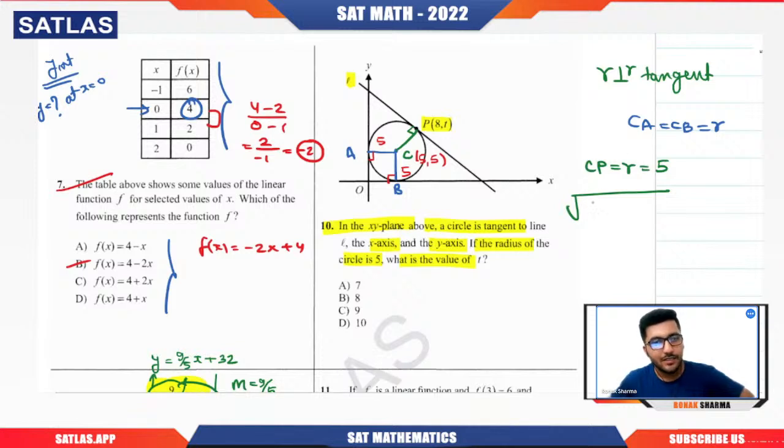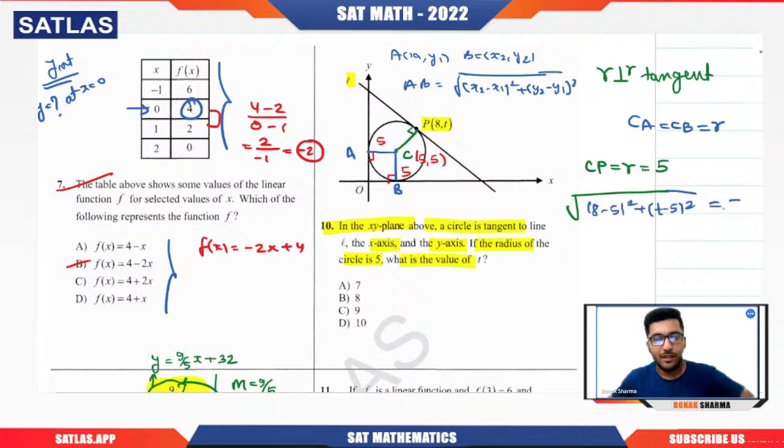So we know the distance formula, right? A point is x1 comma y1, B point is x2 comma y2. So how do we find AB? It is the square root of (x2 minus x1) squared plus (y2 minus y1) squared, right? So this will give us the square root of (8 minus 5) squared plus (t minus 5) squared. This should be equal to 5. Let us square both sides.